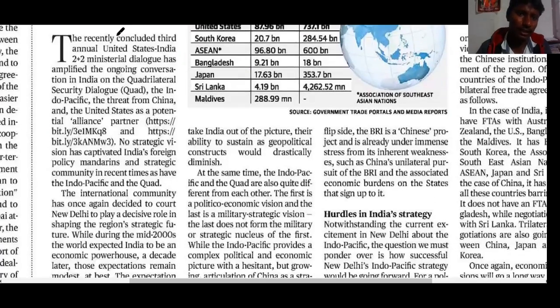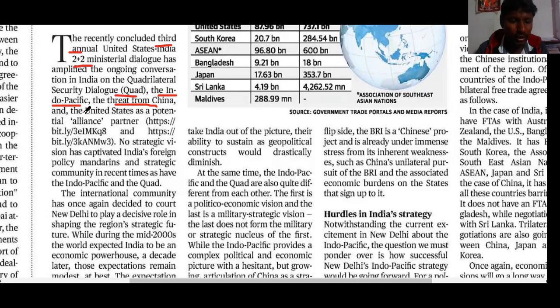Let's look at it. Recently, the third annual meeting of the 2+2 ministerial dialogue between India and the US concluded, and the 2+2 dialogue amplified the ongoing conversation of India regarding the Quad and the Indo-Pacific ideology. That means the 2+2 dialogue amplified the Quad and the Indo-Pacific, which are formed against the threat from China.